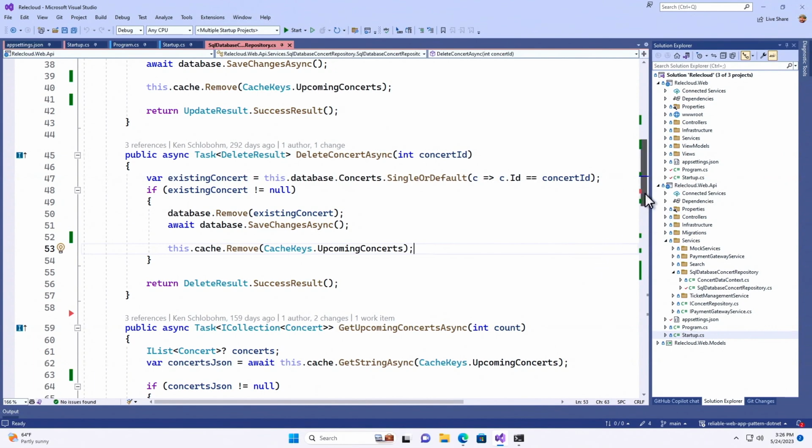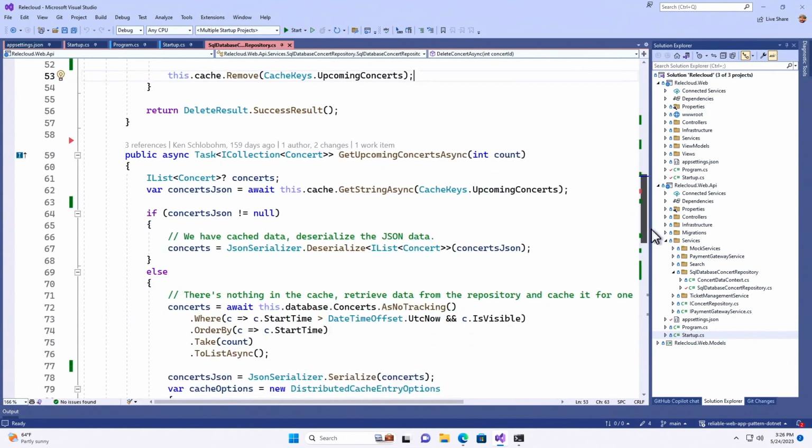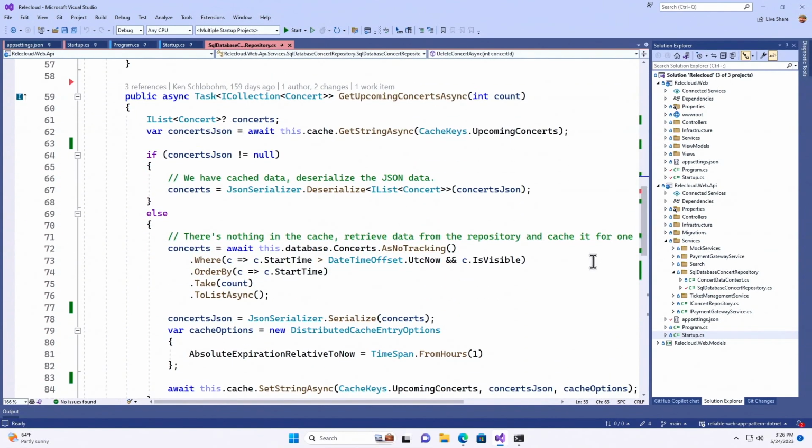Save a little money. Yeah, again, identify in your business application where exactly you need that kind of performance, and that's where you want to implement the cache aside pattern. In this case, we are using it for the shopping cart, so it makes sense. But in your application, it could be somewhere else. The whole idea is to show you how to do that and how to decide when to do that, and that's what we cover in the details. Yep, you do it when you need data that's fast and highly retrieved.